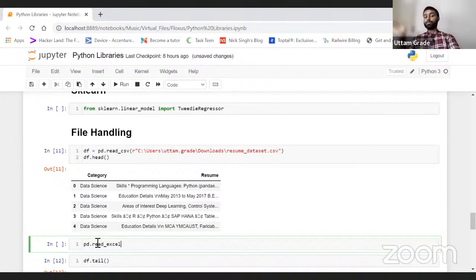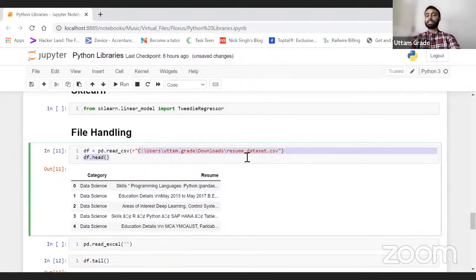As I told you yesterday, you need to take care about the syntax. So the syntax is pd.read_excel and then give the exact path within double quotes. Getting my point, everyone? This is the exact path of my file, which I have put in my downloads, and resume_dataset.csv.